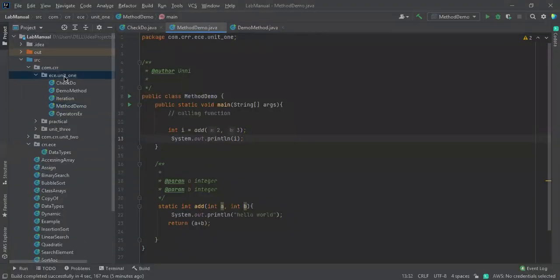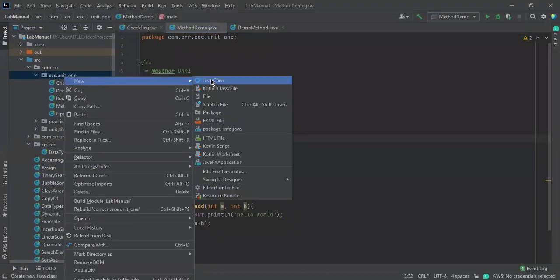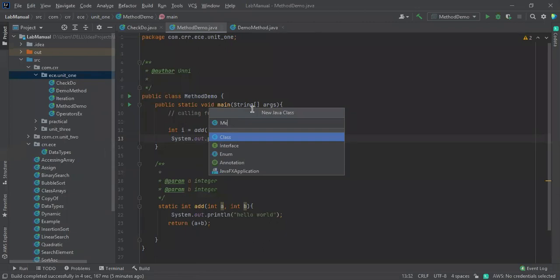We'll take one more example so that it is easy for you. So, method overload. This is somewhat big. As we know, every class starts with a capital letter. Remember this, again I'm telling you.